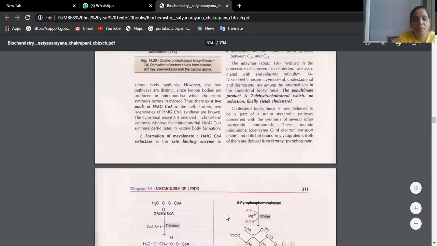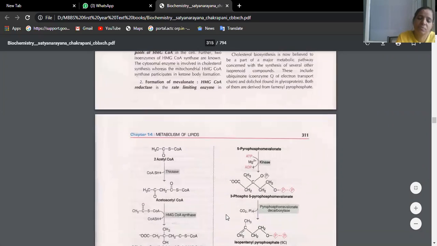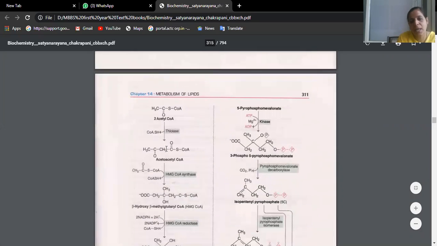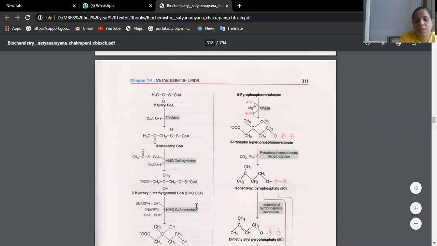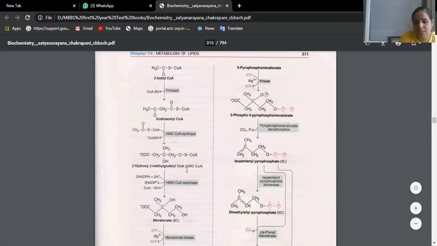The first half of the cycle generally comes with ketone bodies, like acetyl-CoA. We have done this also. Acetyl-CoA plus acetyl-CoA gives acetoacetyl-CoA, like that we had. These steps we have seen with ketogenesis and ketolysis, isn't it?